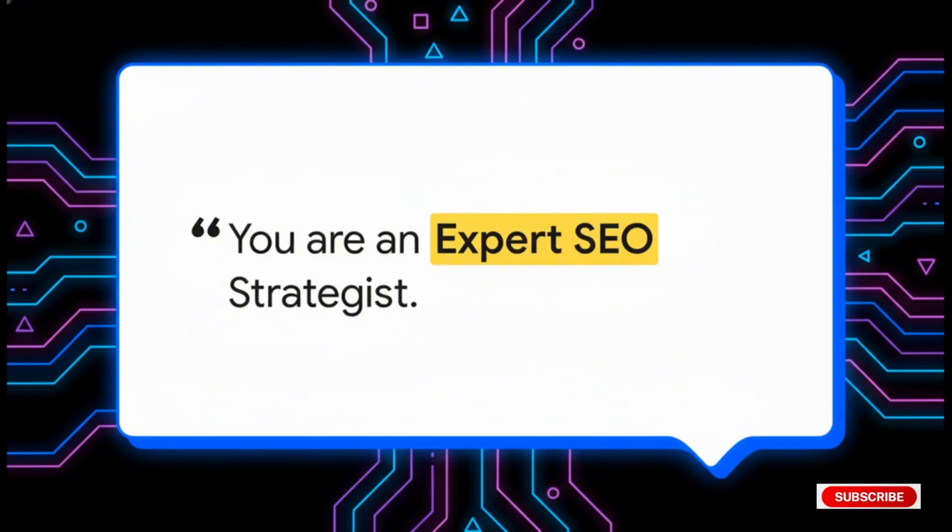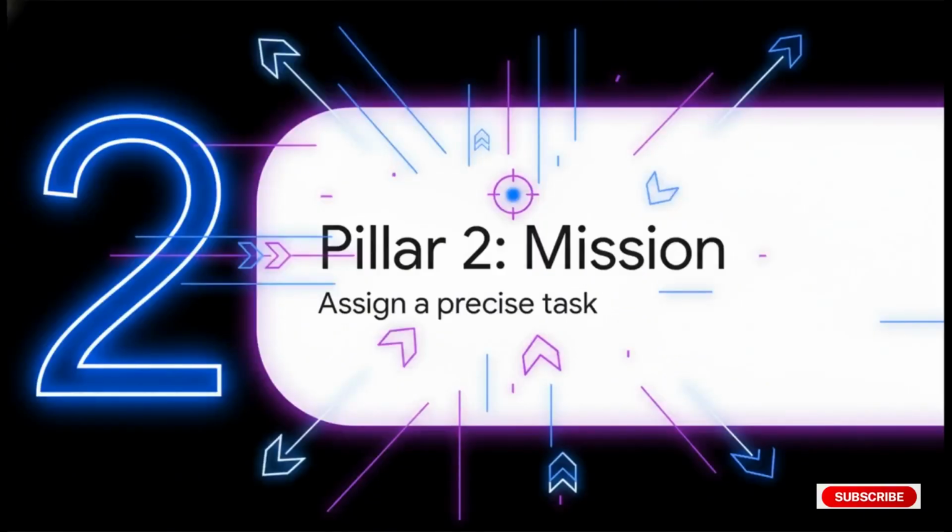And the real power here is just how simple it is. I mean, just starting your prompt with a clear role, something like, you are an expert SEO strategist, immediately focuses the AI's entire vast library of knowledge. This one little step dramatically improves the accuracy and the relevance of its results for something like keyword research. It's a game changer. All right, let's move on to our second pillar and see how this all builds on itself. This is defining the mission.